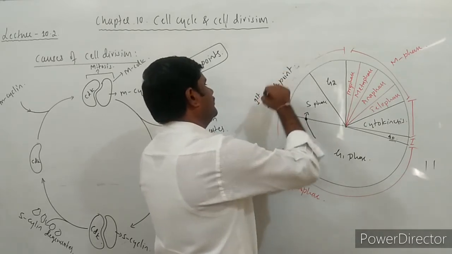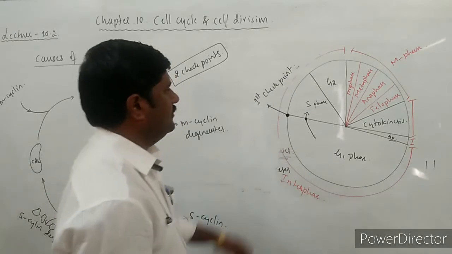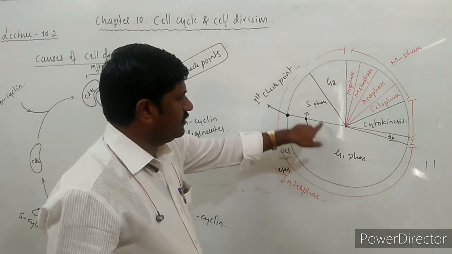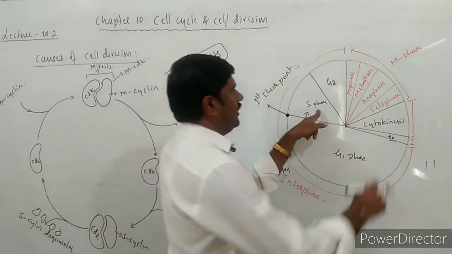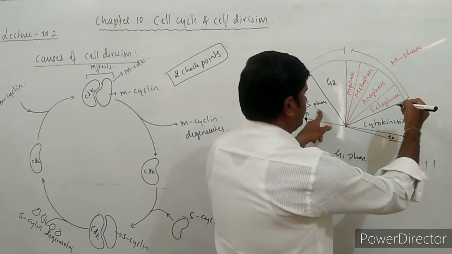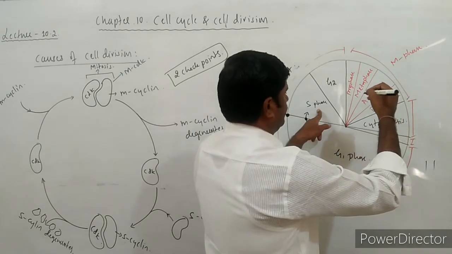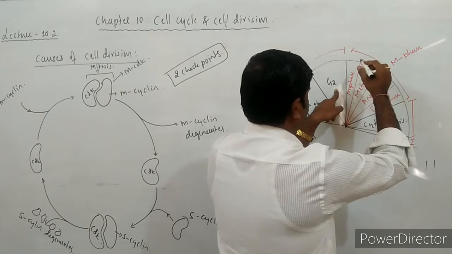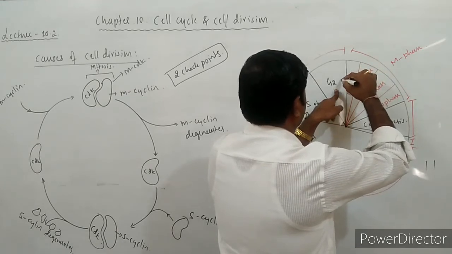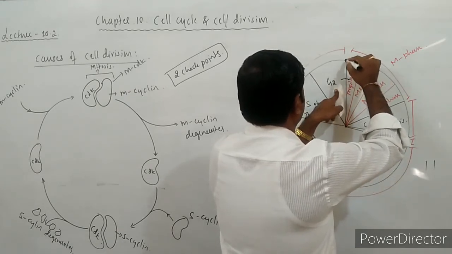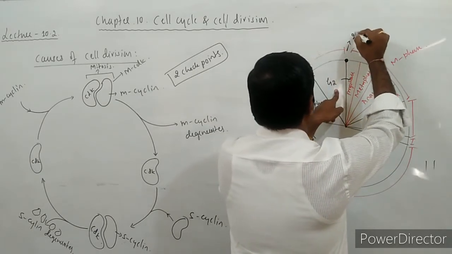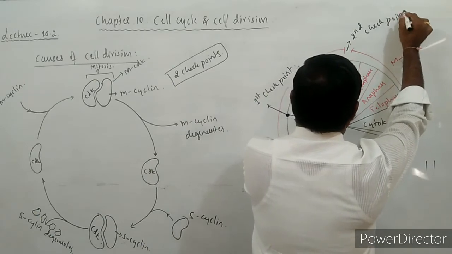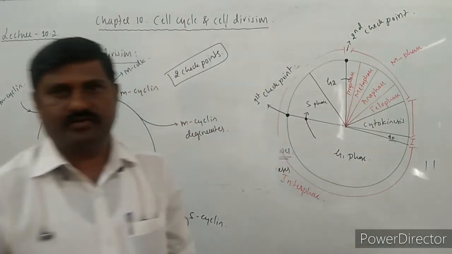This is the first checkpoint, so that helps in transition from G1 to S. And another checkpoint that occurs usually is from G2 to M. This is the second checkpoint that we come across.